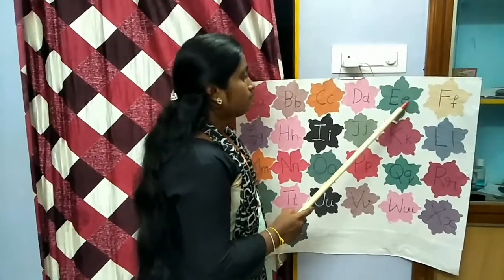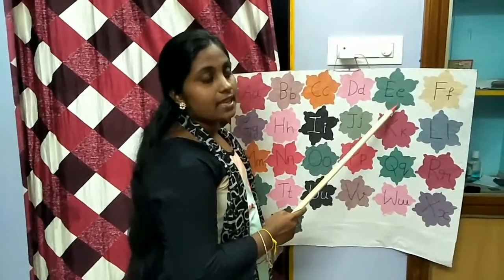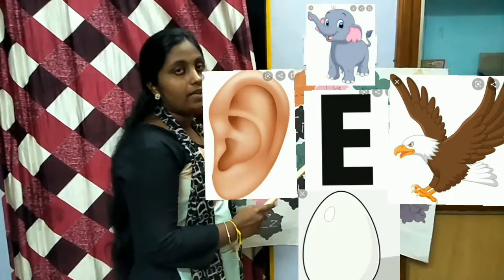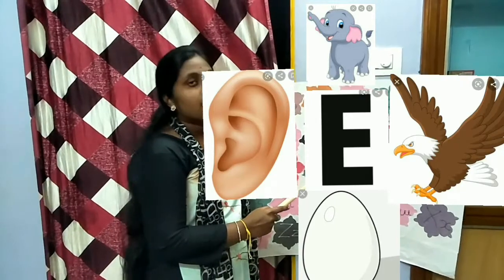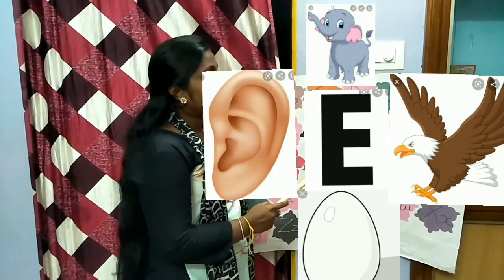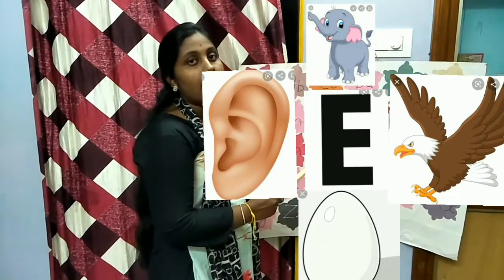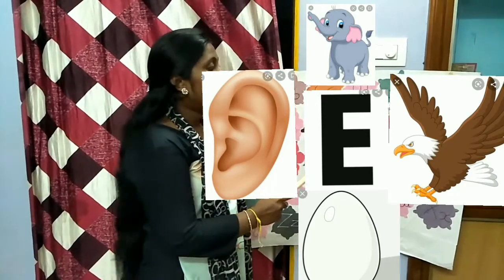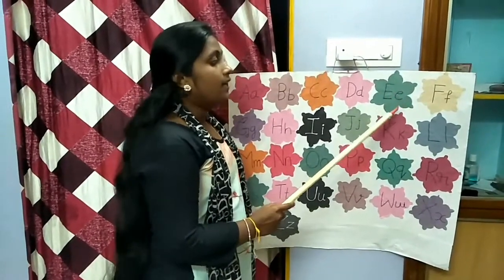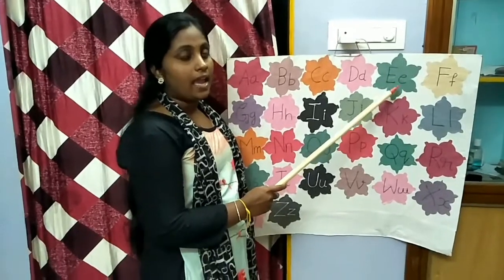Next letter is E. The words for E letter is elephant, egg, eagle and ear. The phonic sound for letter E is a.